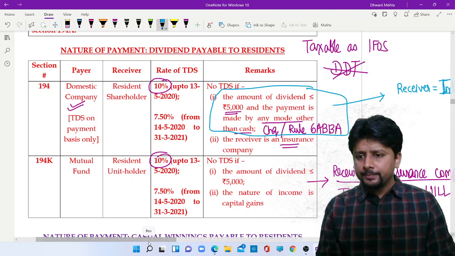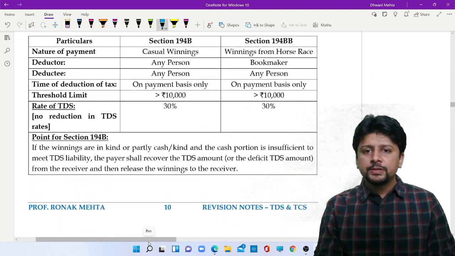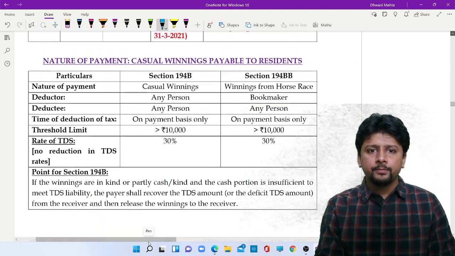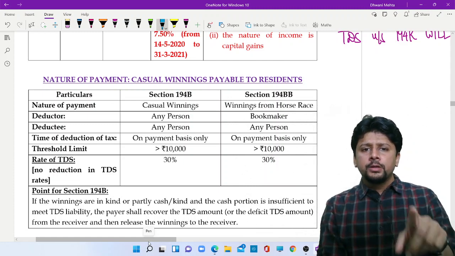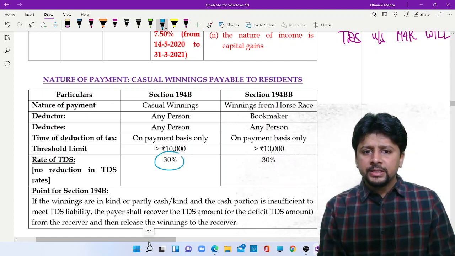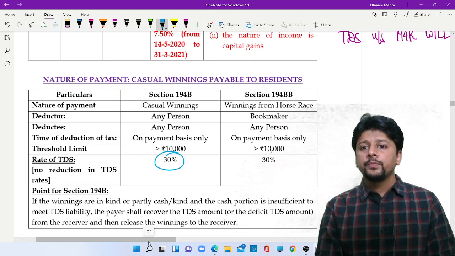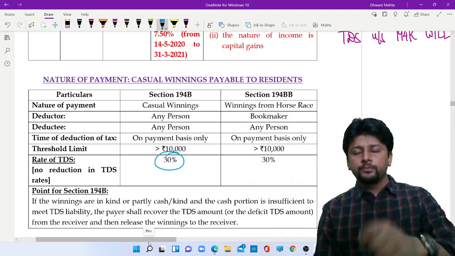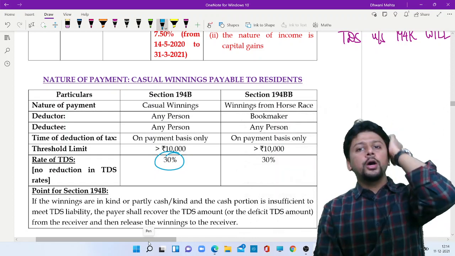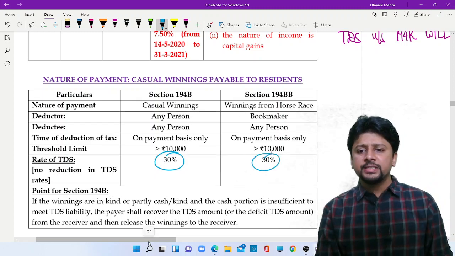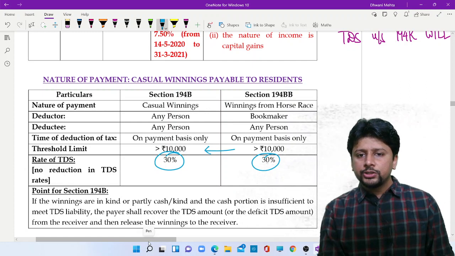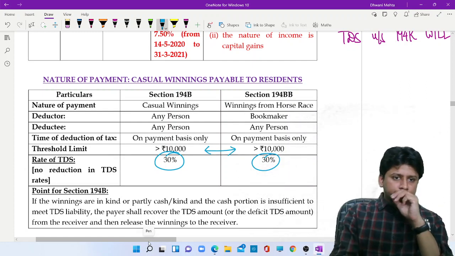So, going ahead. Winnings. Okay, nothing great. Lottery, puzzles, gambling, that is casual winnings. 30% TDS rate, no reduction at all. Winnings from horse race. So when you are betting on a horse race, then the section is 194BB. TDS at 30%. Threshold limit of 10,000 applies.